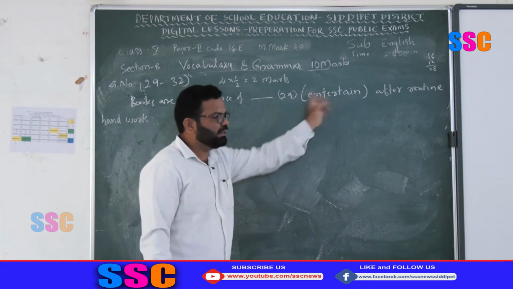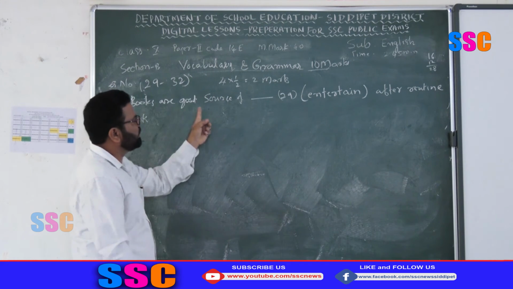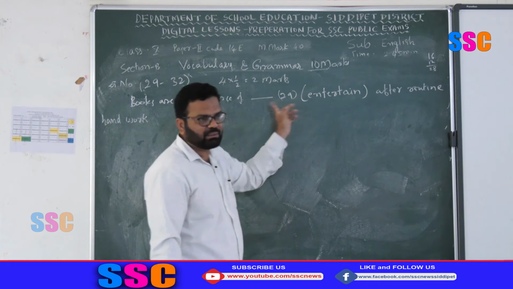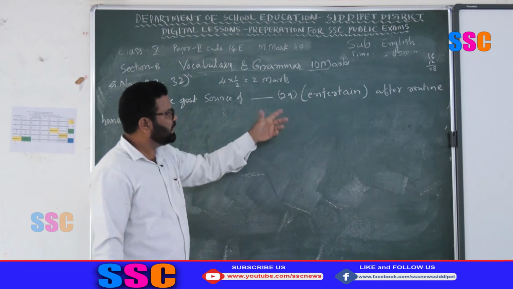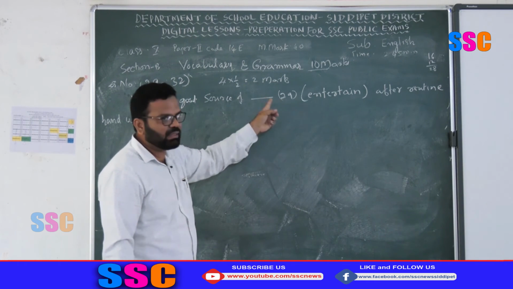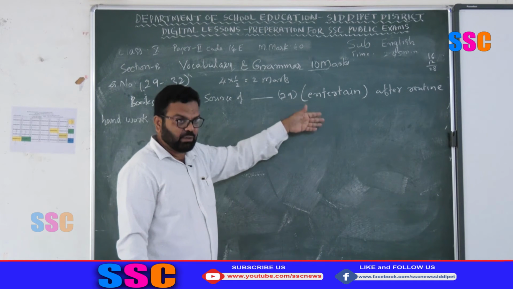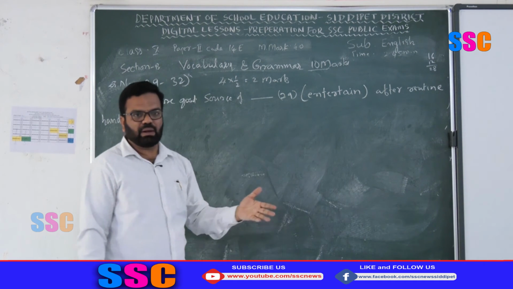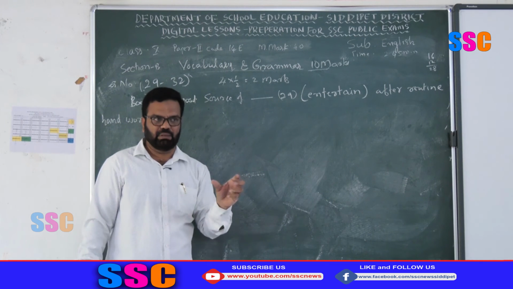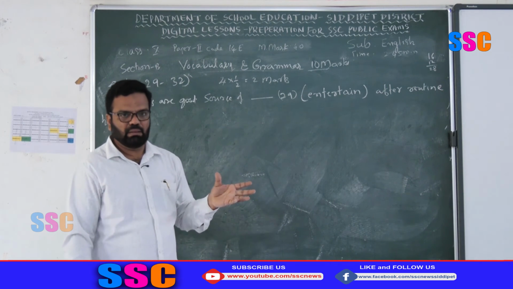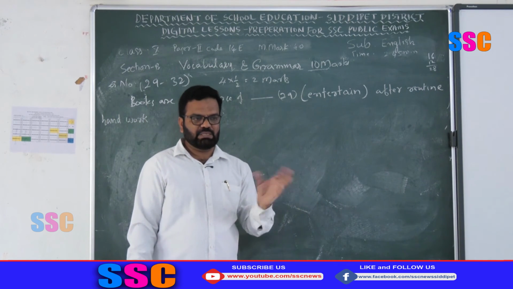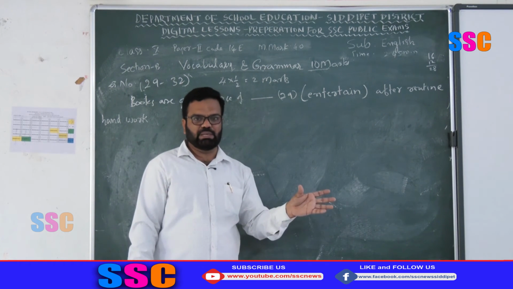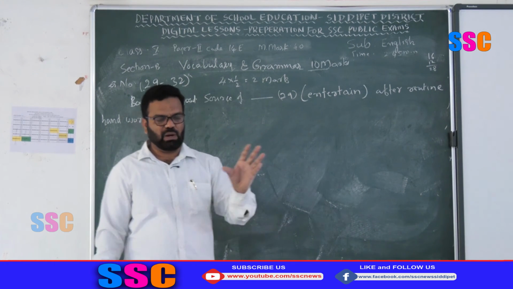Four words are given like this. For example, books are a good source of dash: entertain. Entertain is not suitable. What is the right form of the word here? Entertainment. Like that you have to practice synthesis of a word, suffix, prefix, interchange of adjectives, adverbs, nouns to adjectives, adjectives to adverbs.